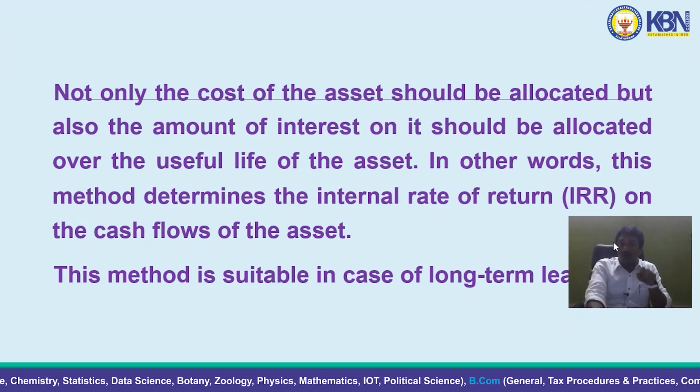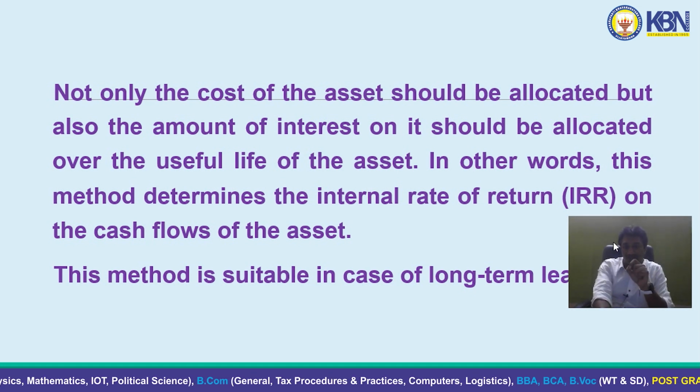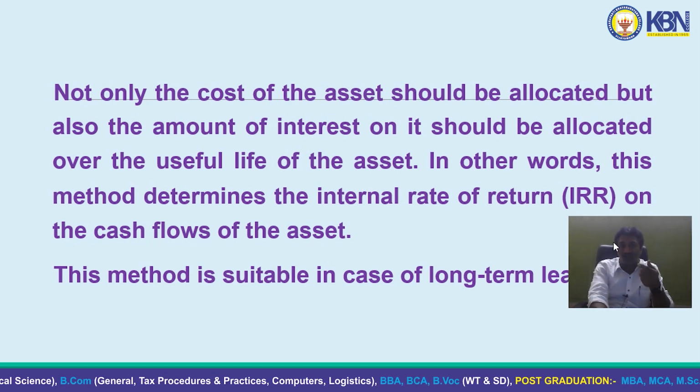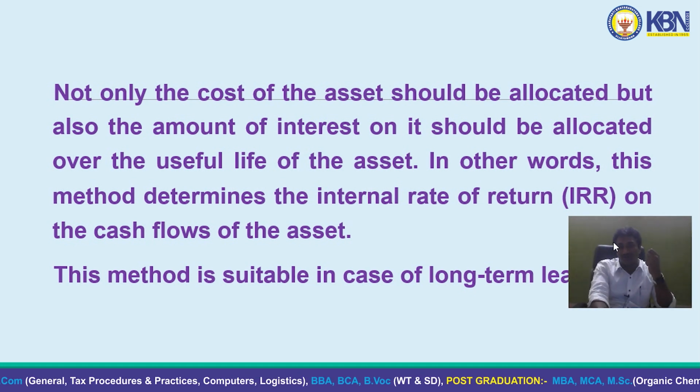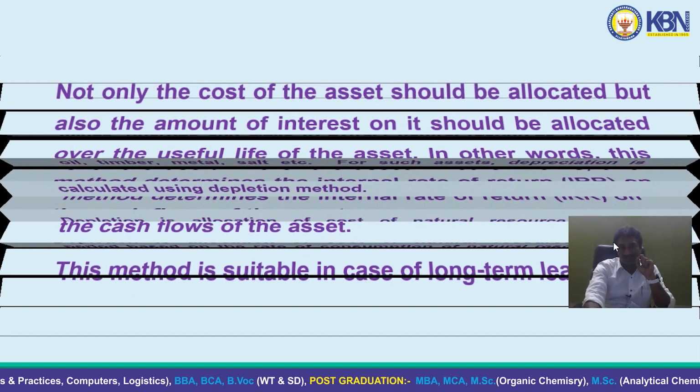Here, not only the cost of the asset should be allocated, but also the amount of interest on it should be allocated over the useful life of the asset. Here, we are using annuity factors for calculation of depreciation. This method is suitable for long-term leases.